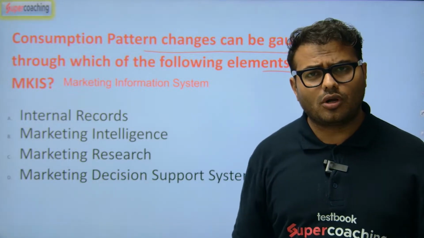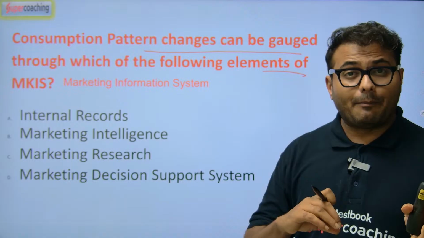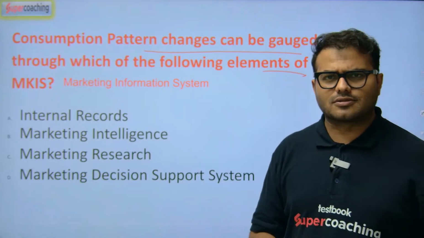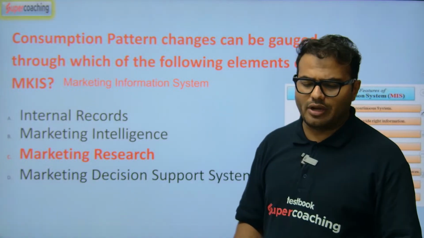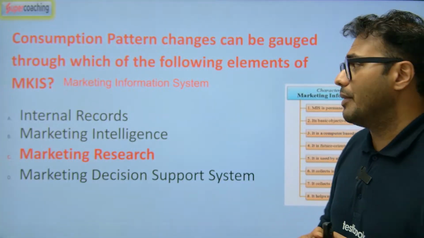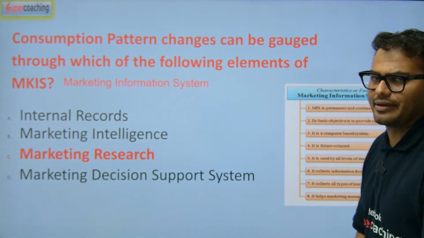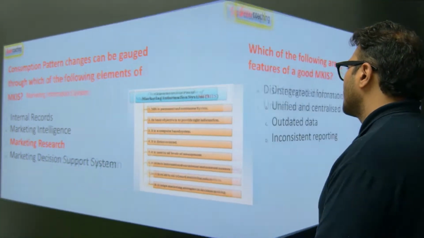All the options look very appropriate for the answer, but the more relevant answer is marketing research. Marketing research will help you in a much better way to understand the requirement and the consumption pattern change. So yes, research will play the wider role.